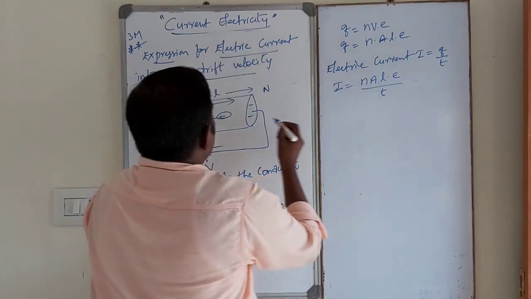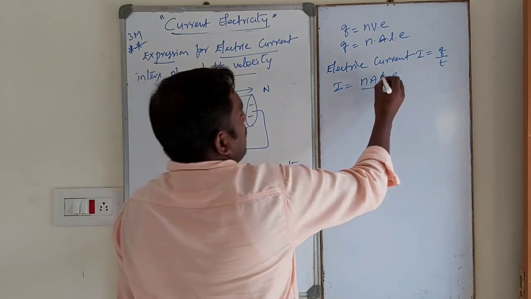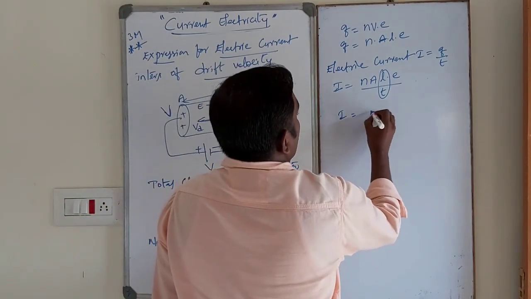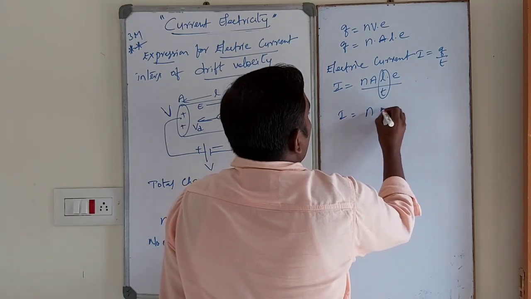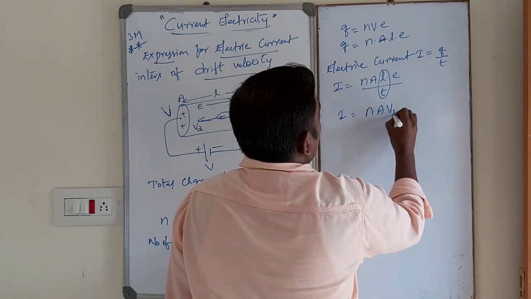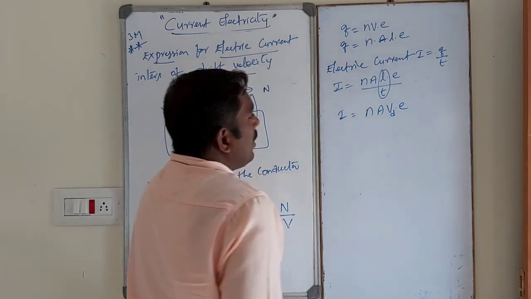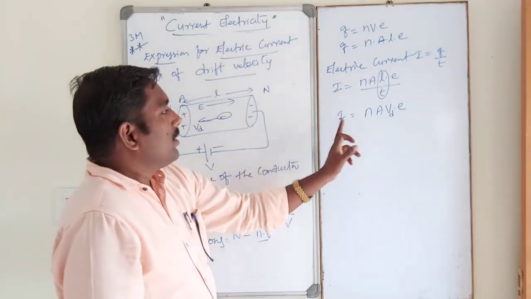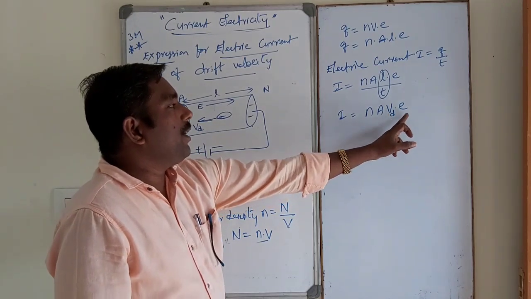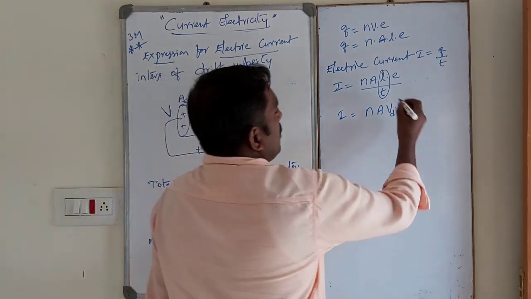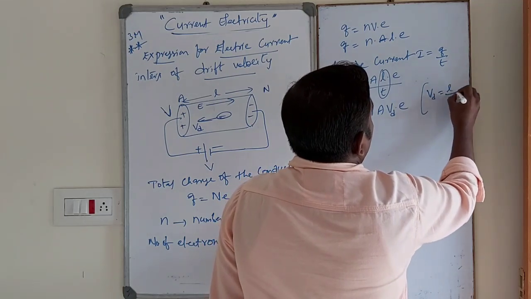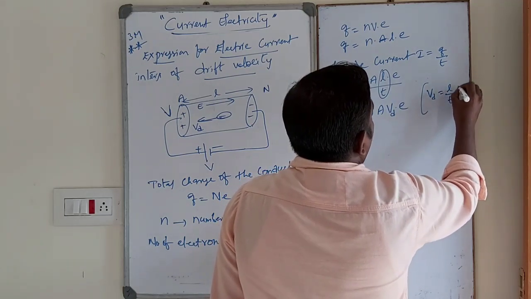L by t, the total length by time, is nothing but velocity. So I is equal to nA times Vd, the drift velocity of the electron, into e. In this case, dear students, velocity is equal to distance or length by time.